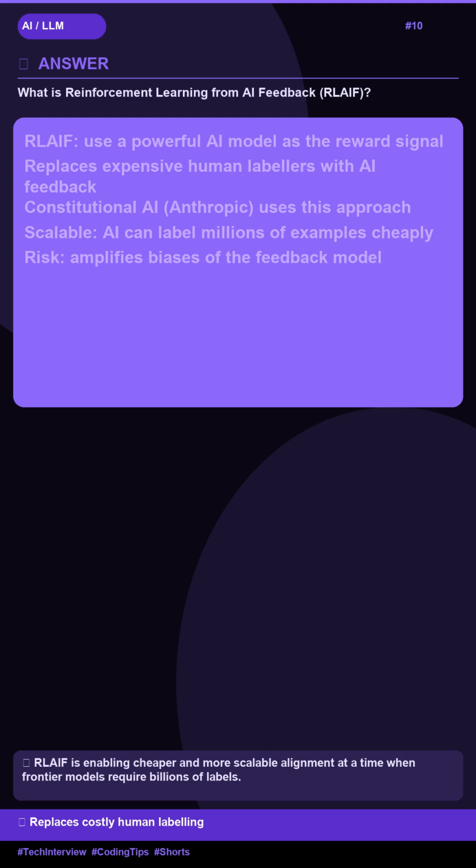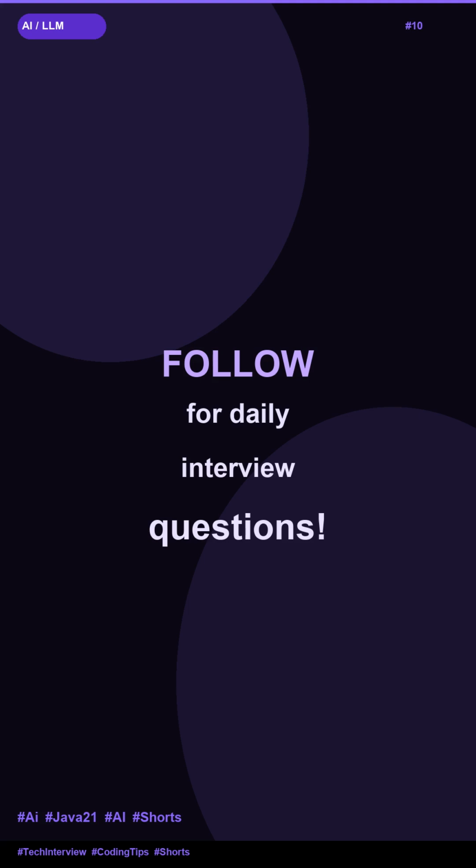Constitutional AI. Anthropic. Uses this approach. Scalable. AI can label millions of examples cheaply. Risk. Amplifies biases.